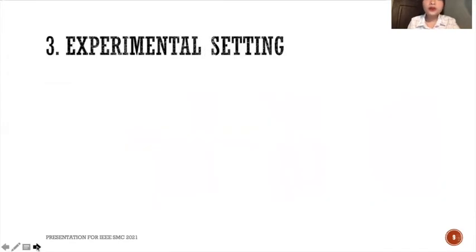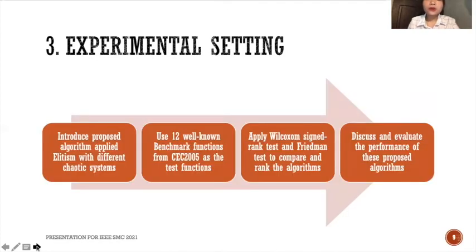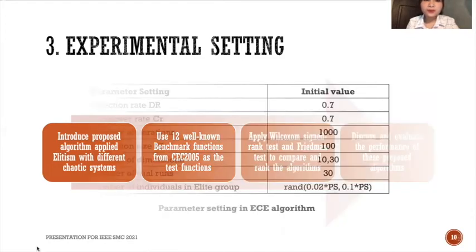Next, I will give the information about the experimental setting. We will introduce our proposed algorithm that applies elitism with different kinds of chaotic systems. Then we will use well-known benchmark functions from CEC as the test functions and apply the Wilcoxon signed-rank test and Friedman test to compare and rank the algorithms. After that, we are going to discuss and evaluate the performance of these proposed algorithms.